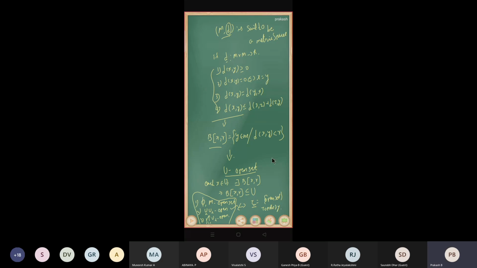Okay, so every metric space is a topological space. So a topological space is a generalization of a metric space, right? And one more thing, this type of topology is called a metrizable topology, because here every open set comes from the distance concept, right? Using the distance concept, so this type of topology is called a metrizable topology, right?